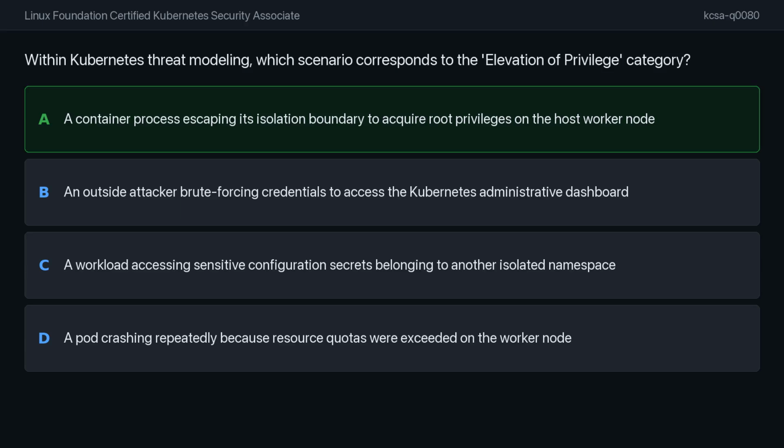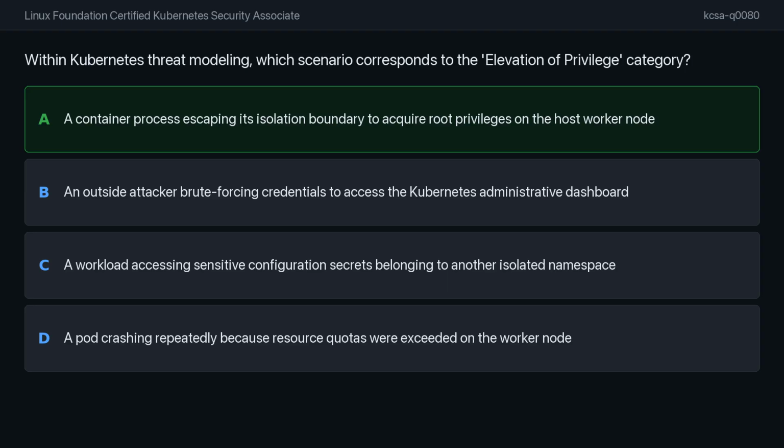I believe the correct answer is option A. In the context of threat modeling, elevation of privilege occurs when an entity successfully escalates its permissions. By escaping a container, a process breaks out of its restricted environment to gain root access to the host, which is a significant increase in authority. This is a classic example of moving from limited container privileges to full node control.